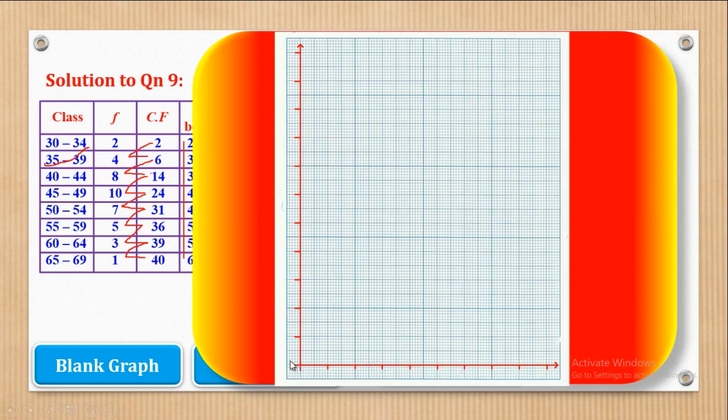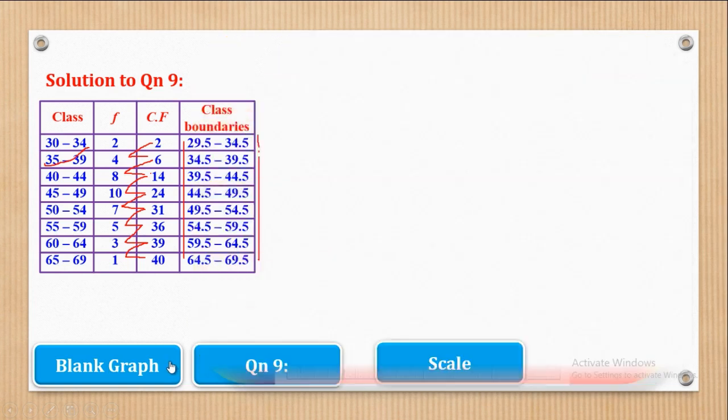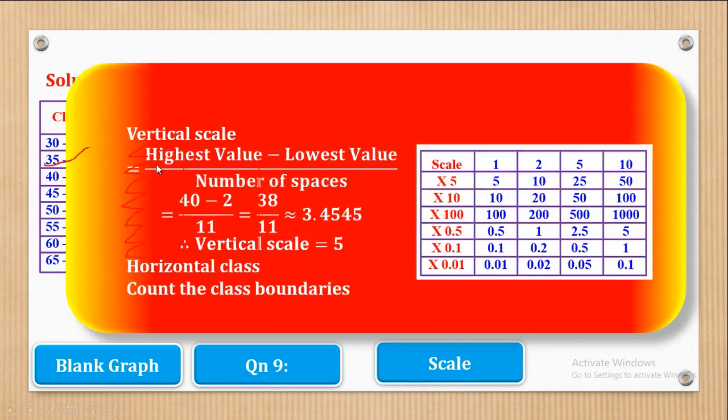Now after that, you are going to demarcate those axes, skipping 2 centimeters each. So I think you can see from here, 2 centimeters, 2 centimeters, 2 centimeters, like that. So do the same until you reach up. Do the same also for the horizontal axis. Demarcate leaving intervals of 2 centimeters. Now how do we get our scale? We know that the expression for getting the scale is given by, let's first remove these lines. So the expression for getting the scale is given by highest value minus lowest value over the number of spaces.